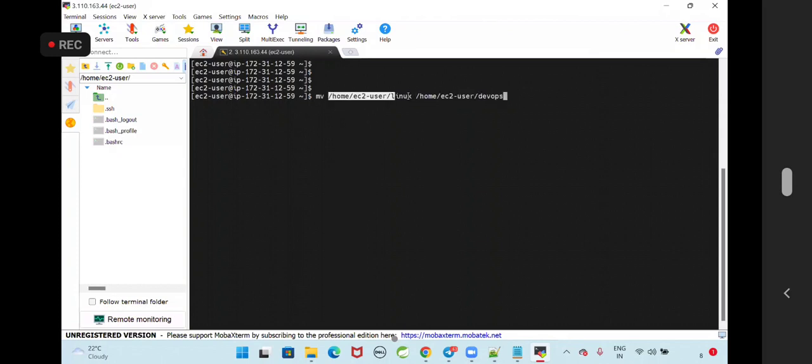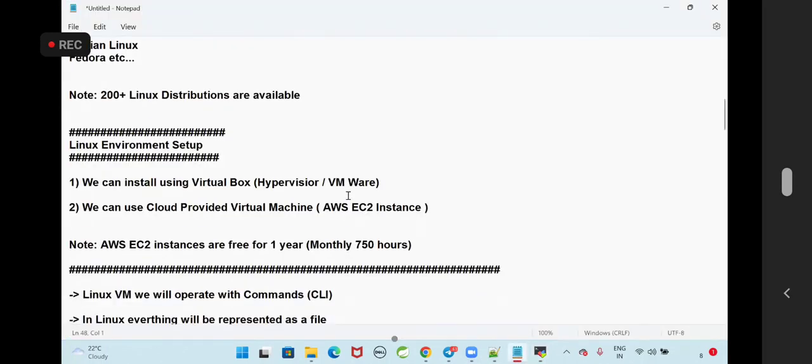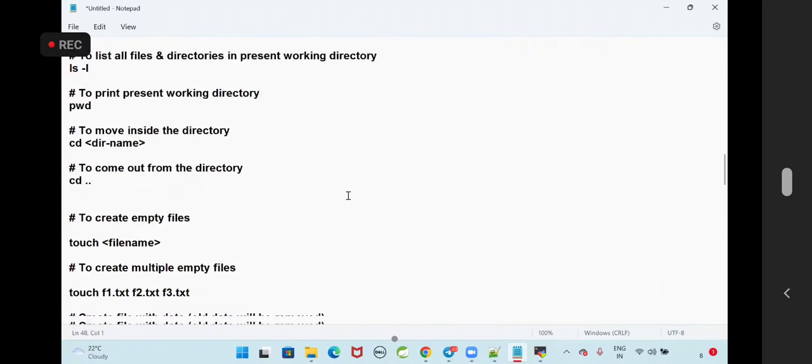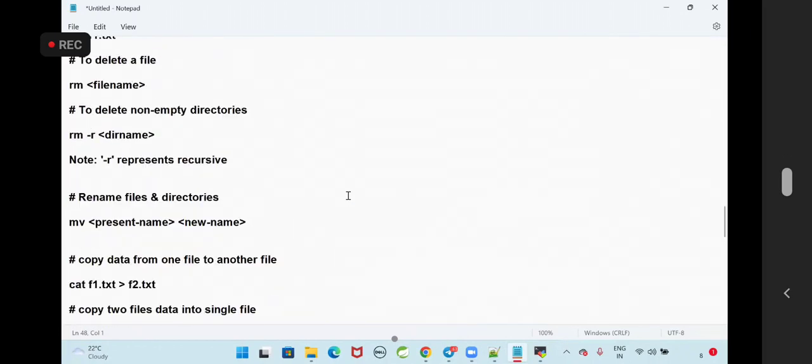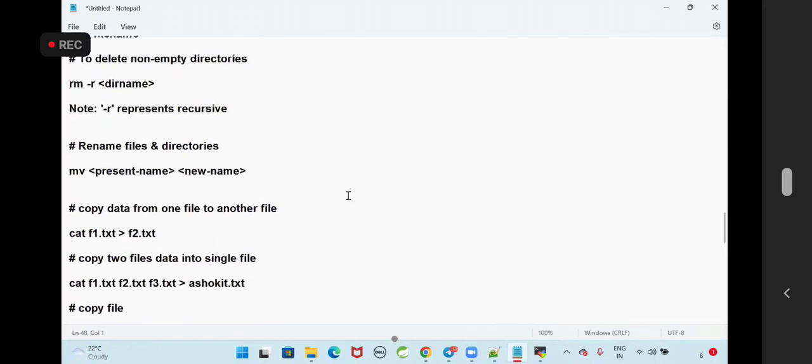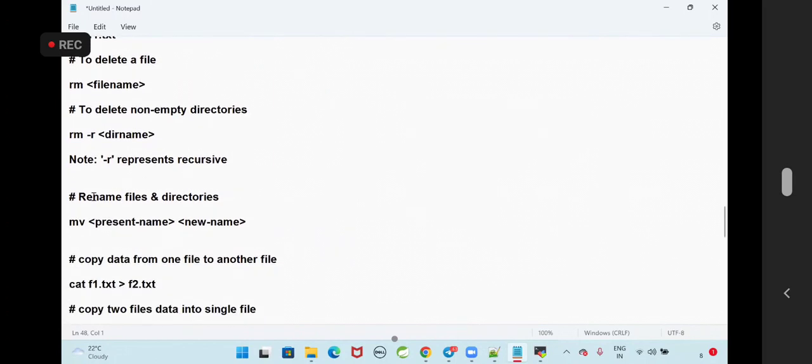Move the data from one directory to another directory. The mv command we can use to rename files as well as to move data from one directory to another directory. We can rename files and directories, and we can move from one directory to another.